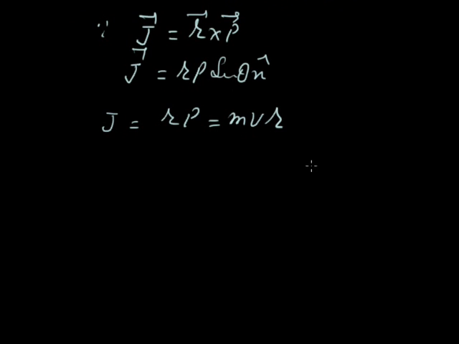Because v is linear velocity, v is related to angular velocity: v is omega r. So J will be m omega r square. Here omega is the angular velocity of the object. If an object is moving about any axis, then the angular velocity of each particle will be the same, but the linear velocity will be different due to the different distances of the particles from the axis of rotation.